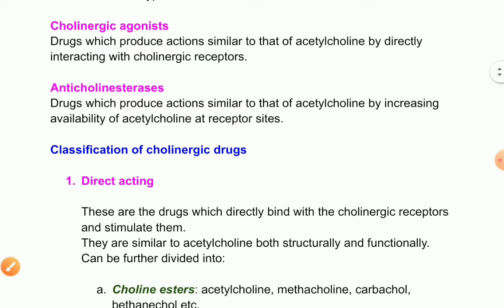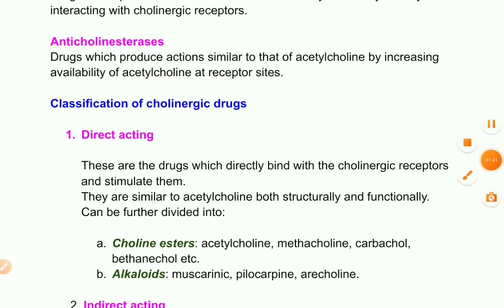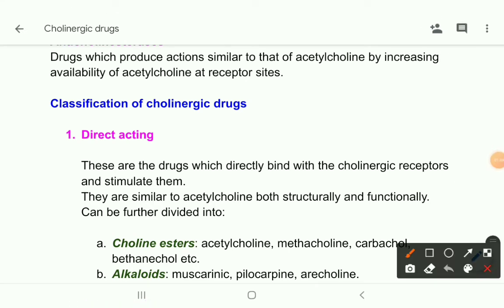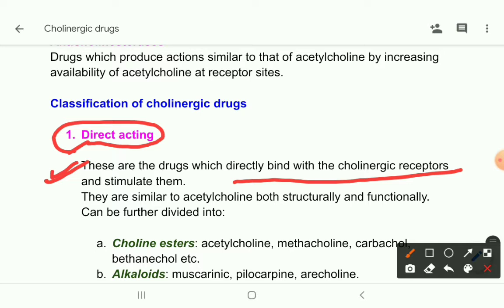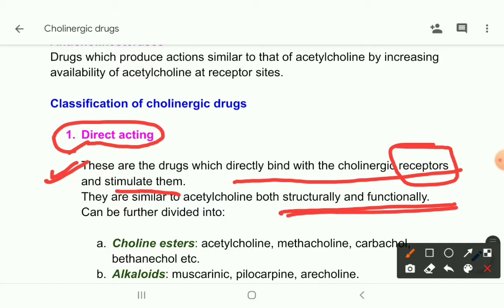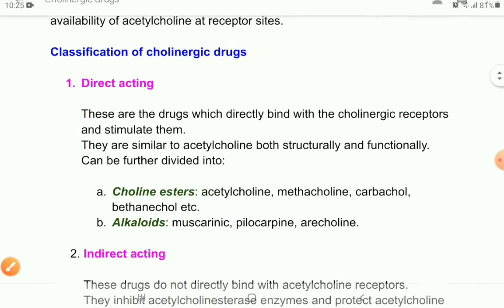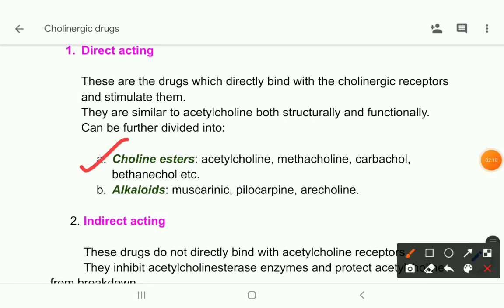Now let's come to the classification of cholinergic drugs. As I have said, one is cholinergic agonists, which we call here the direct acting drugs, and the anticholinesterases, which are the indirect acting drugs. Okay, so the direct acting drugs, these are the drugs which directly bind with the cholinergic receptors and stimulate them. So here it binds with the receptors. Okay, they are similar to acetylcholine both structurally and functionally, and this class can be subdivided into esters and alkaloids.